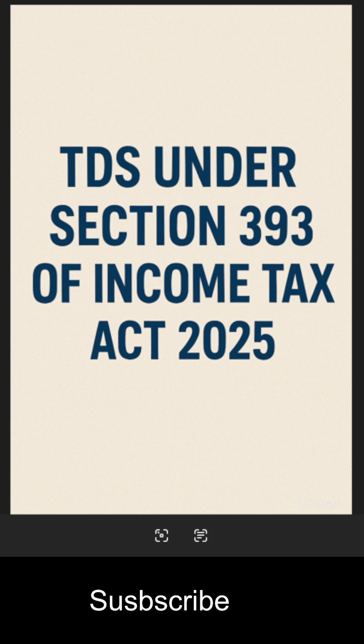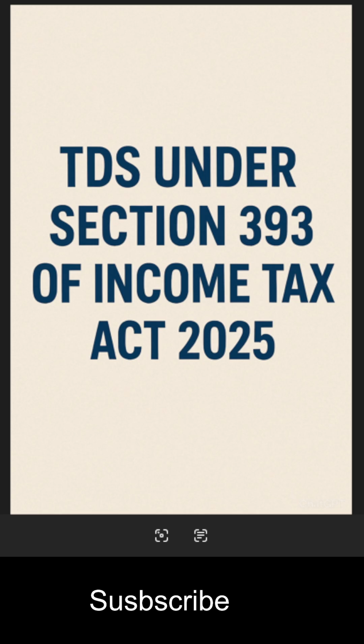Any income being interest other than interest on securities, the specified person other than the person in serial number 5, the rate in force, the threshold limit will be 10,000 rupees. The sixth one, payment to contractors, fee for professional and technical services, etc. This is same as 192C, which is now applicable. Any sum for carrying out any work, including the supply of labor, in pursuance of a contract between the contractor and the designated person.